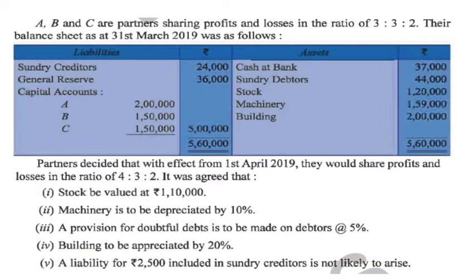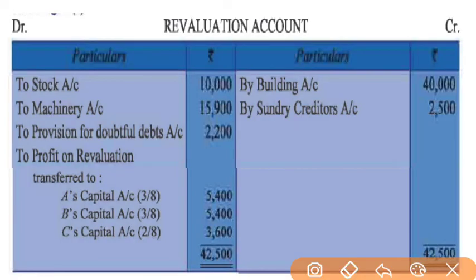Let us see the next. Building to be appreciated by 20%. Now the building is appreciating by 20%. The amount of the building is 2 lakh rupees. So if the amount is 2 lakh and it is appreciating by 20%, the appreciation is profit for the firm. So 20% of 2 lakh, that is 40,000, will be credited in the revaluation account.